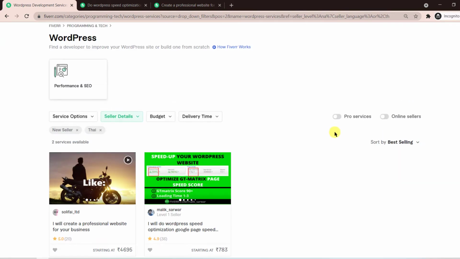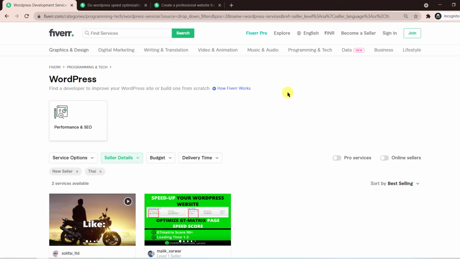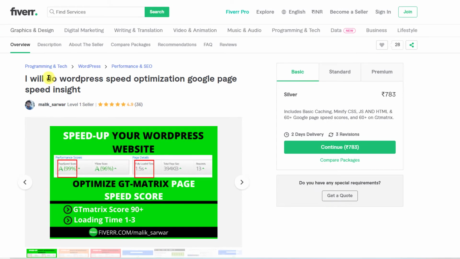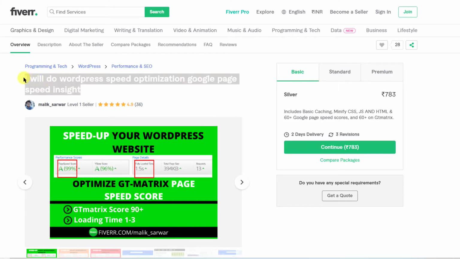All right, so let's get into the gigs and start looking into them one by one. So this is the first gig that we opened. I will do WordPress speed optimization, Google PageSpeed Insights. Again, I understand that we have selected those people who speak different languages, who are non-native English speakers, so I'm already expecting that the content may not be 100% correct as far as the grammar or English is concerned.